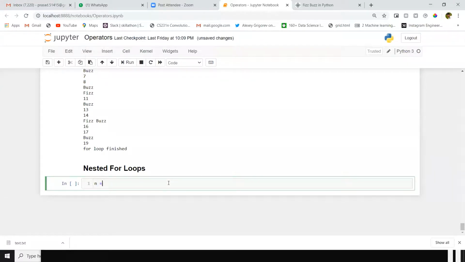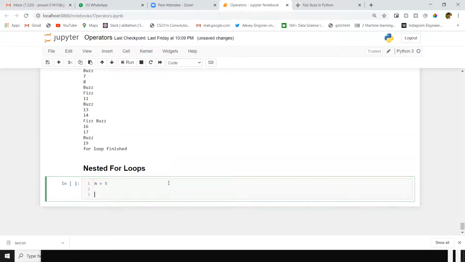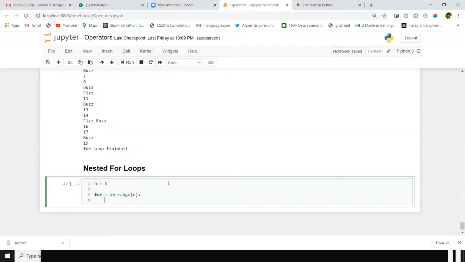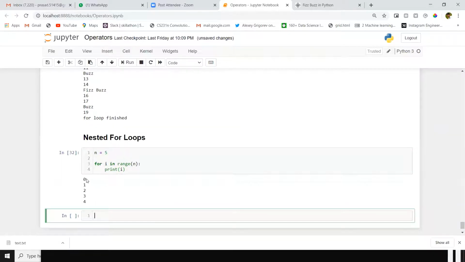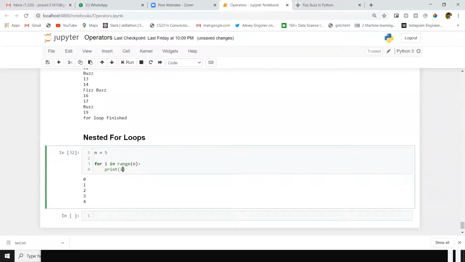Suppose n equals 5, let's take. For i in range of n, just print i. Yeah, the loop is iterating 5 times, so my vertical part is completed. I want to print stars in 5 lines, from 0 to 4. Here we will print i plus 1. We got from 1 to 5.